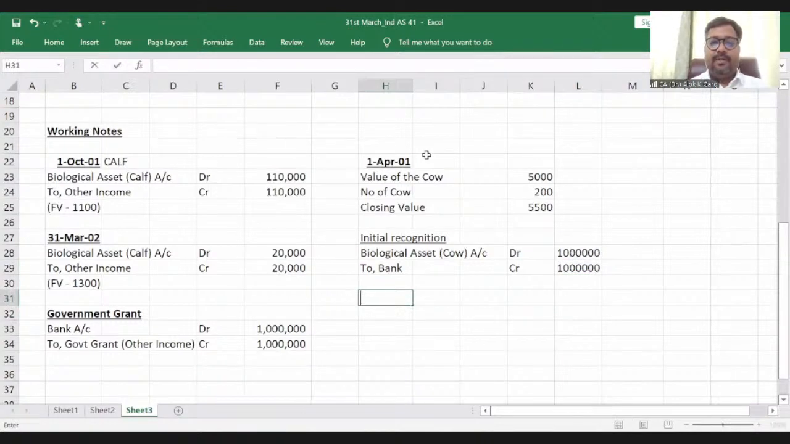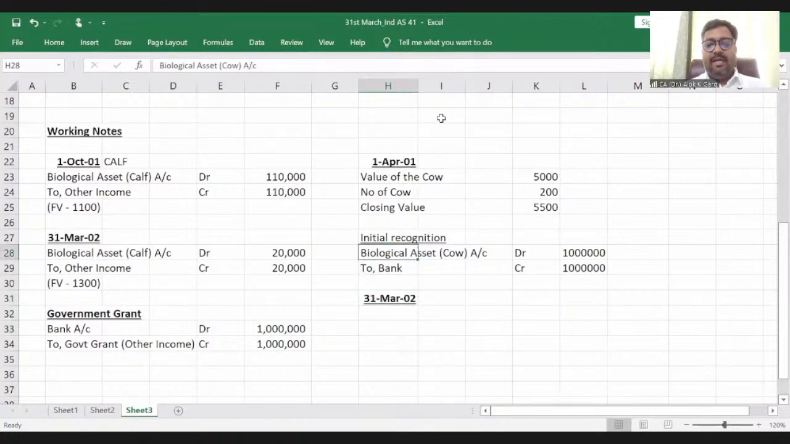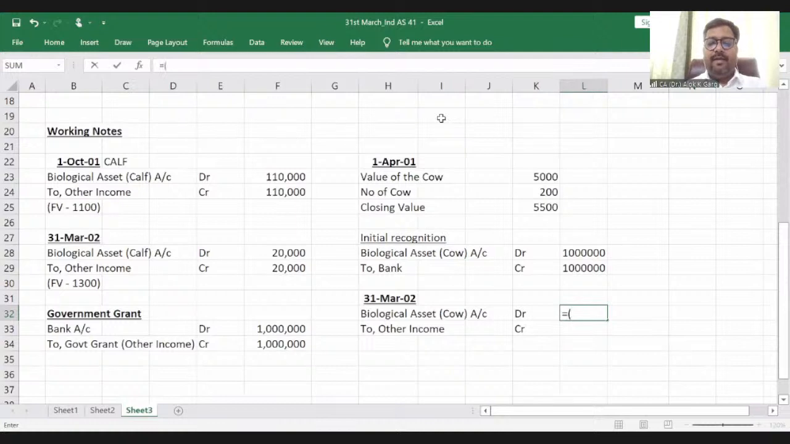Subsequent, that is on reporting date, 31st March 2002. Subsequently, what is the accounting entry? Biological asset cow account debit to other income. What is the change in the price? Equal to 5,500 minus 5,000, multiply by 200. Clear?